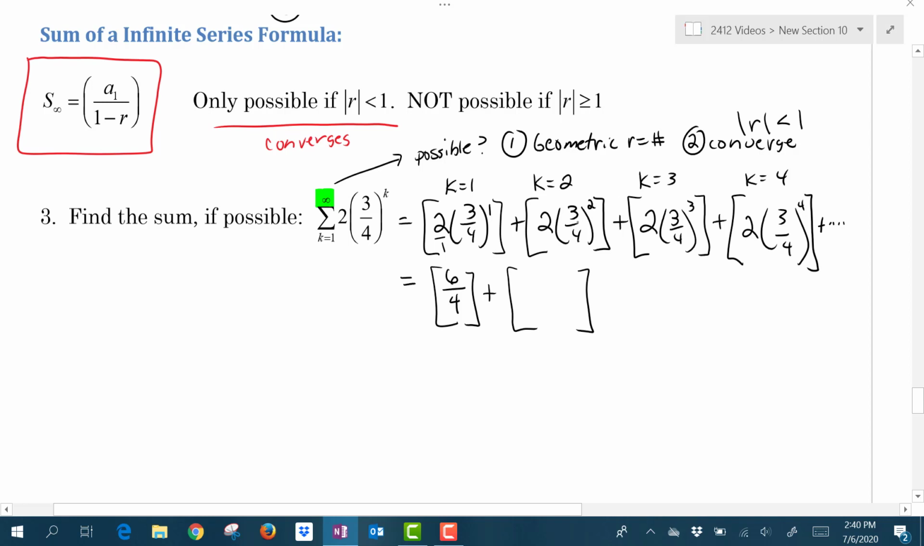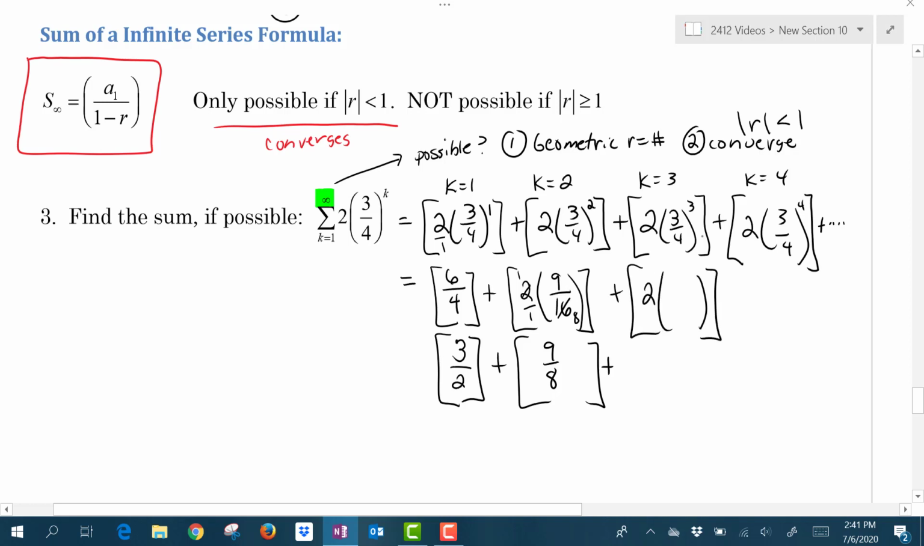Okay, for the second term, we have to square first. Squaring the top, I get 9. Squaring the bottom, I get 16. If I want, I can go ahead and simplify that. I get, what's that, 3/2. And then simplifying here, we have a common factor, what is that, of 2. So divide by 2, I get 9/8. Okay, we'll keep going here.